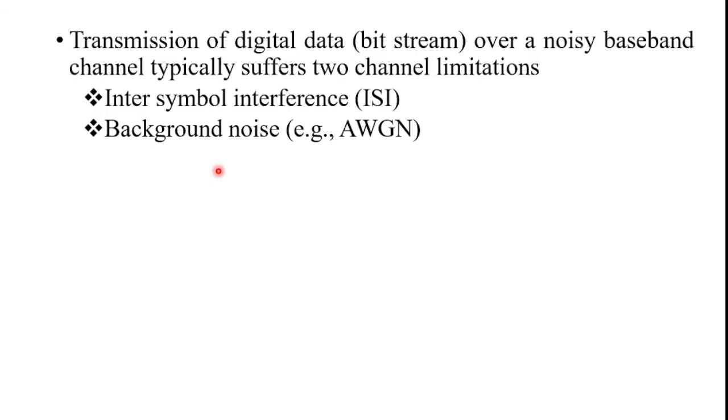For example, the background noise is AWGN, which means additive white Gaussian noise. These two interferences often occur simultaneously. However, for simplicity, they are often considered separately in the analysis.